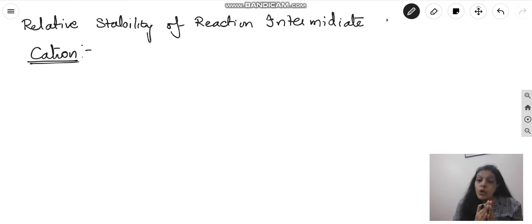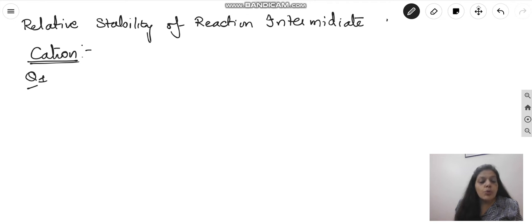There is one common question which you will definitely find in your board examination, and simultaneously in your NEET examination, from the haloalkanes chapter, and the other will definitely be from your alcohol, ether, phenol chapter. So I will take questions one by one. Let's start with question number 1.